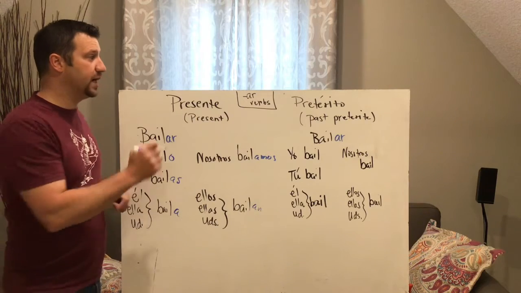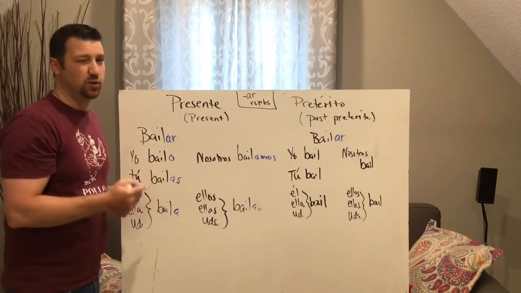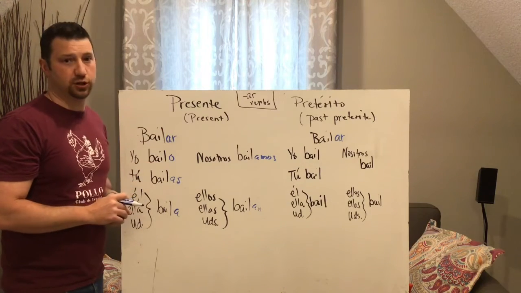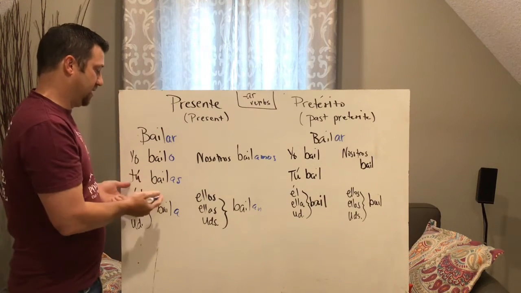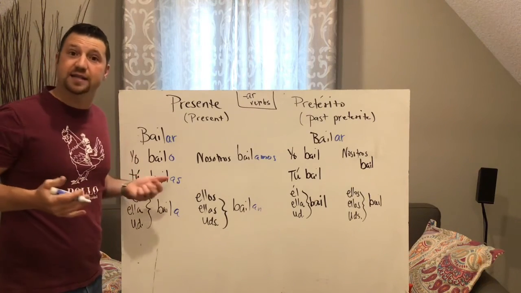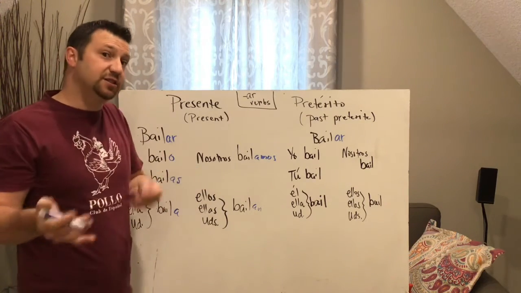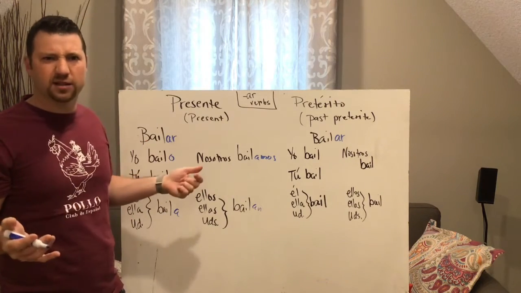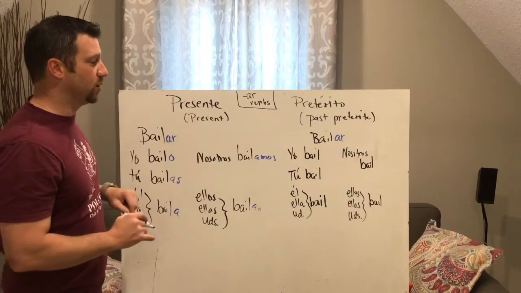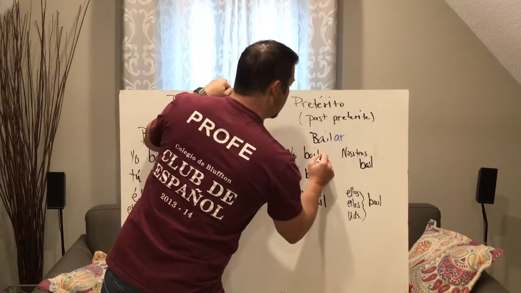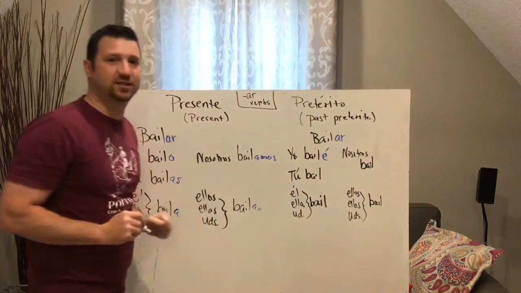Okay? Now we again are focusing on AR verbs. We're going to add ir and ser in a little bit, but these are the ones I want you to learn. Okay, so instead of saying I dance, you're going to say I danced. Okay, so in English we add a D to it. I danced. You add a D. Now that doesn't work for everyone. We have irregularities, like I sing, I sang, but we're going to talk about that. Okay, so your new endings are going to be yo bailé con acento.